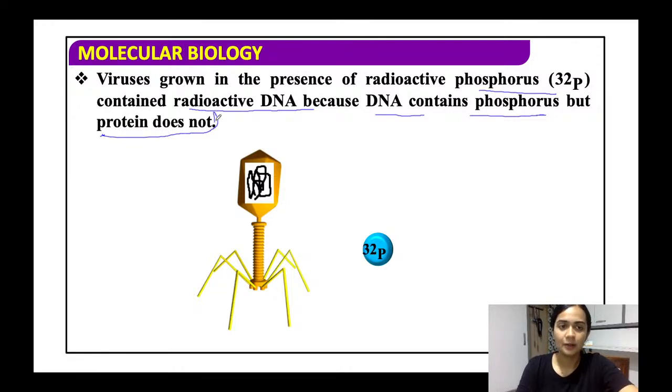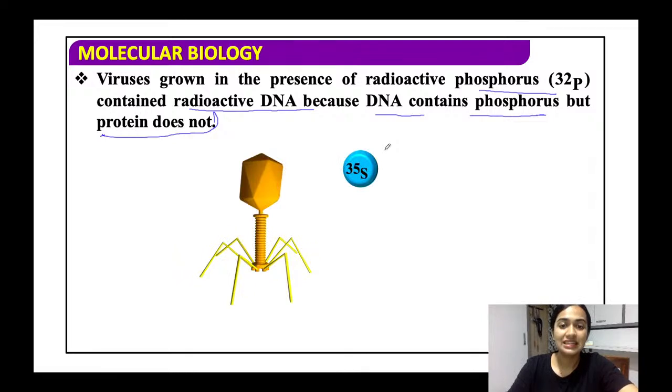So now what did we see when the virus was grown in the presence of radioactive phosphorus? Okay, why did we take phosphorus? Actually we took two elements, phosphorus and sulfur, and in DNA phosphorus is present and sulfur is not present. So if we know that DNA is present, then the virus will be able to grow in the medium of phosphorus. All right. So now what happens? What did we get from inside the virus? We got phosphorus, which means we concluded it because DNA is what contains phosphorus.